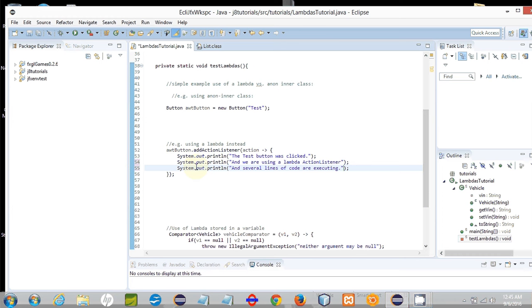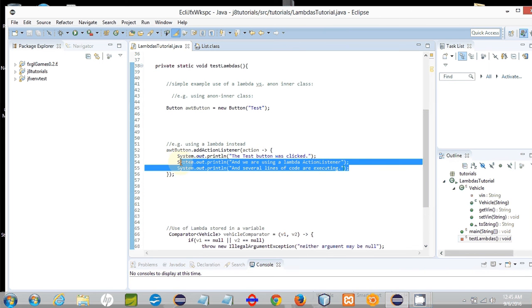You see that the compiler does not complain about this. There's no red flags because these three lines are enclosed in curly braces, beginning here and ending here. And that lambda expression fully satisfies the compiler as to what should happen when an action event is fired. That supplies an action listener to the button.